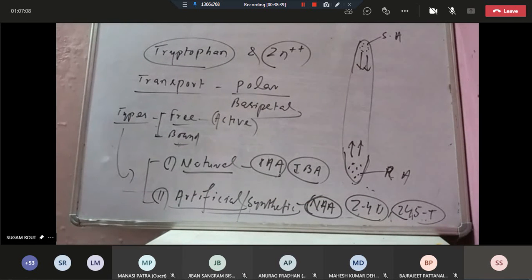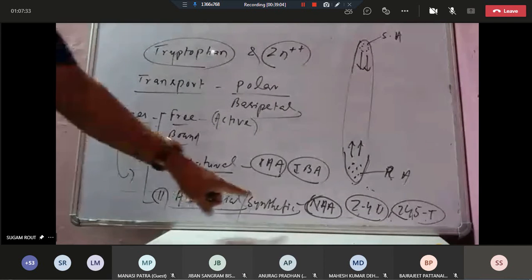2,4-D means 2,4-dichlorophenoxyacetic acid. Similarly, 2,4,5-T means trichlorophenoxyacetic acid. Artificial means synthetic auxin, man-made auxins, artificially synthesized.